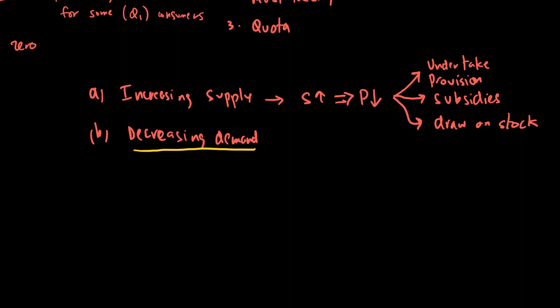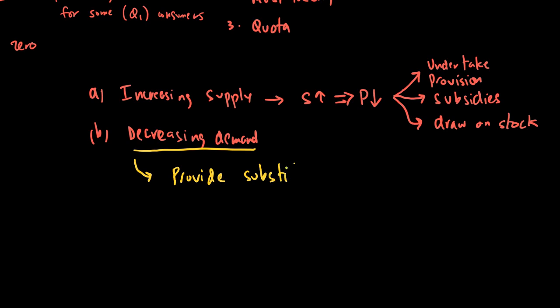And the answer is, we can reduce the demand for, let's say, housing in New York by providing other alternatives. So to provide substitutes is another way of decreasing demand. What do we mean by substitutes?